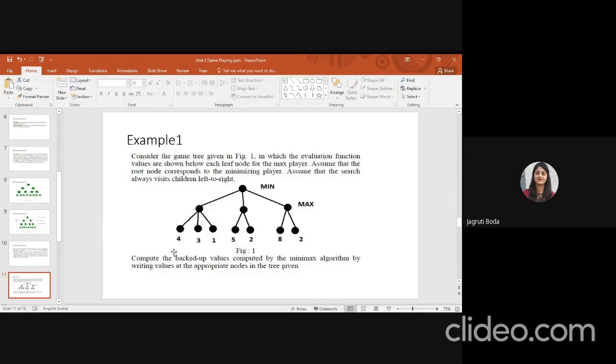Compute the backed-up values using the minimax algorithm by writing the value at each appropriate node in the tree. You have a given tree with level 1, level 2, and the leaf nodes. You have to find the minimum value of your root node. Level 1 is minimizing, then the next layer is maximizing. So find the value of the root node and give me the answer.